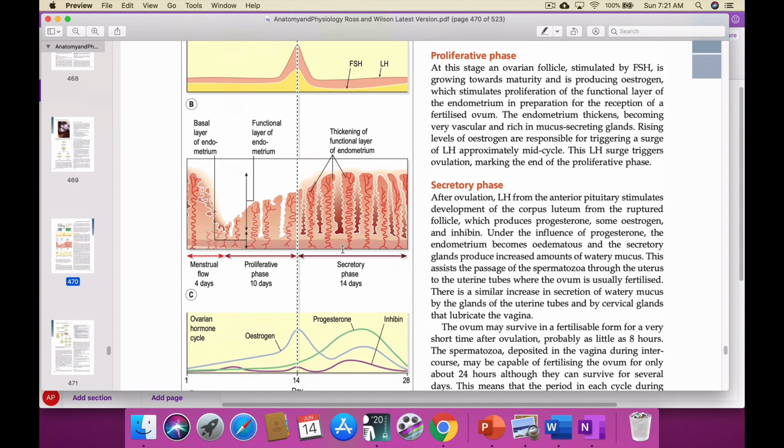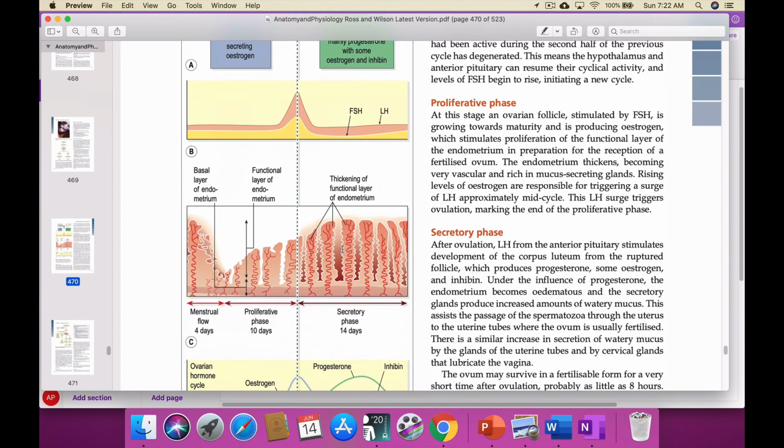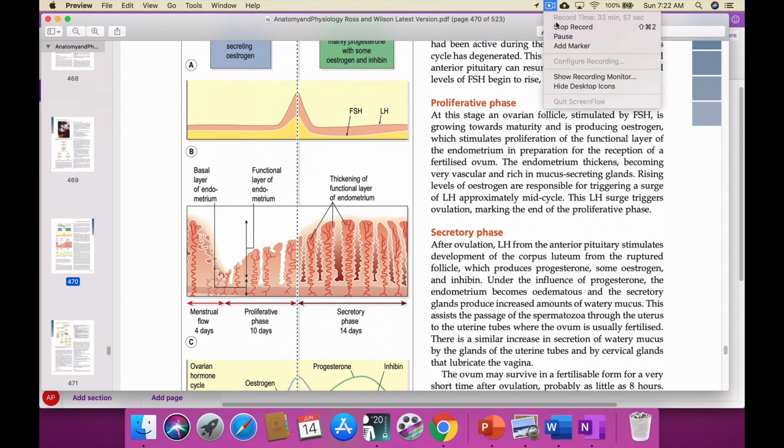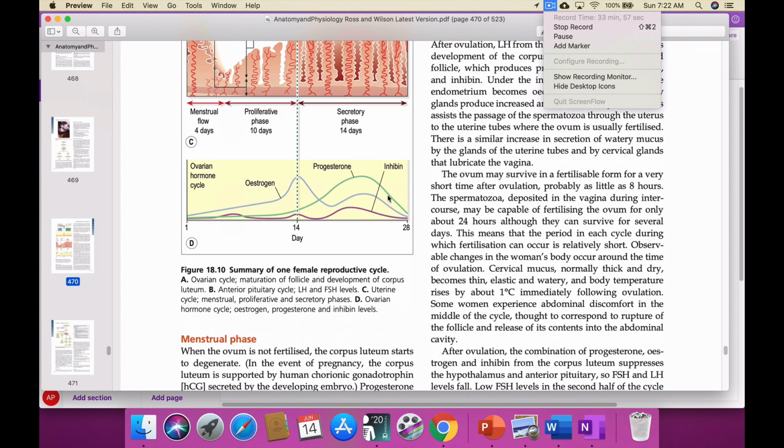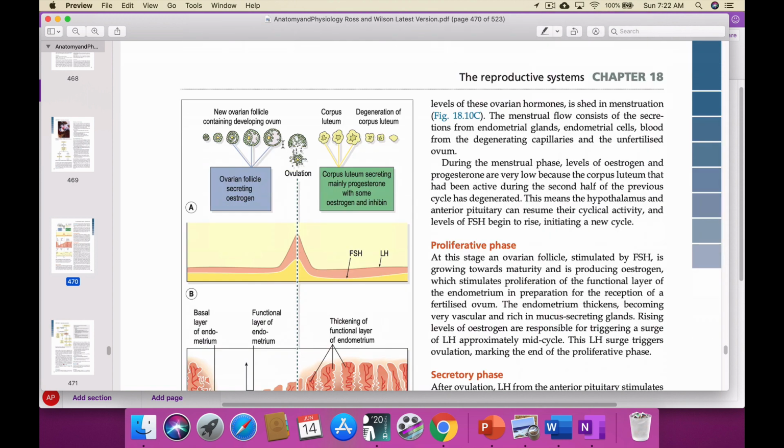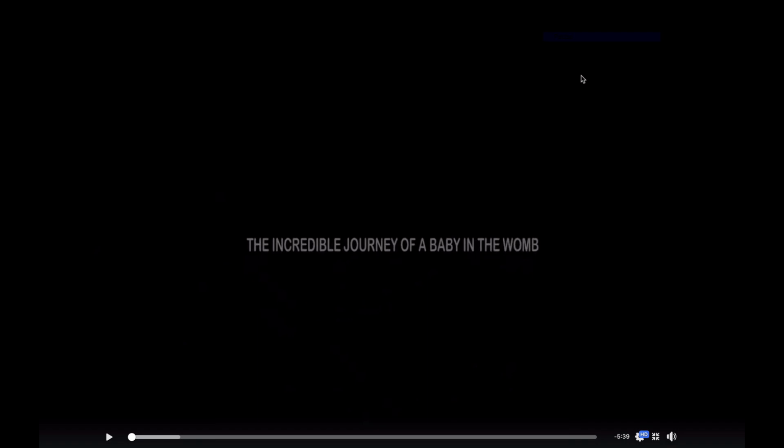Now let me show what is happening inside the uterus for fertilization. Ovulation takes place on the 14th day, and the ovum comes to the fallopian tube. In the fallopian tube there is ciliated epithelium. I will show you the hair. Cilia means hair, isn't it? Here is a small video of how fertilization takes place in the fallopian tube, how the embryo develops, and how it implants in the uterus. Just watch the video carefully.